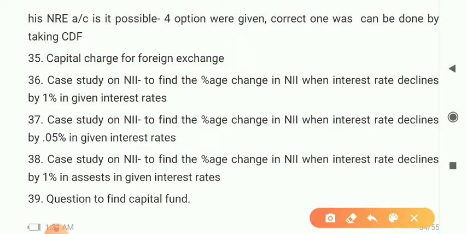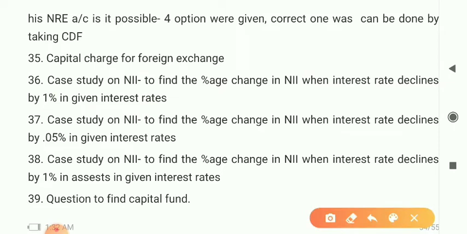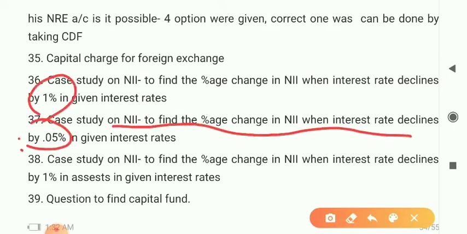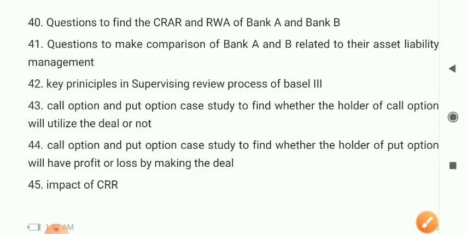So next is capital charge for foreign exchange. What are the capital charges? Case study on NII, net interest rate, to find percentage change in NII when interest rate declines by 1% in the given interest rates. Case study on NII to find the percentage when interest declines 0.05%, and the one in which it declines 1% assets in the given. Questions to find capital fund. Based on a capital fund you get it.